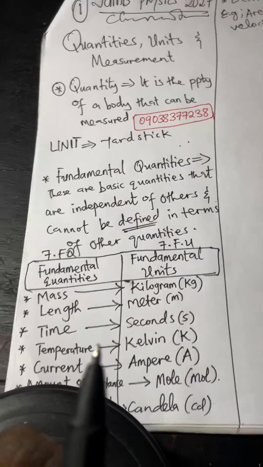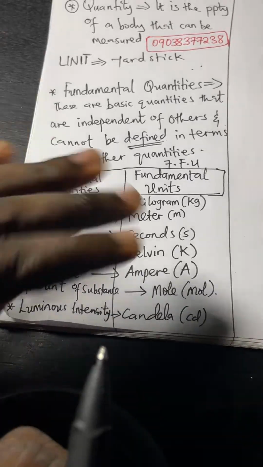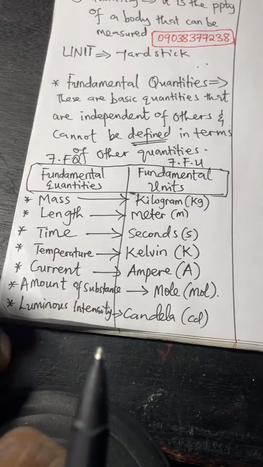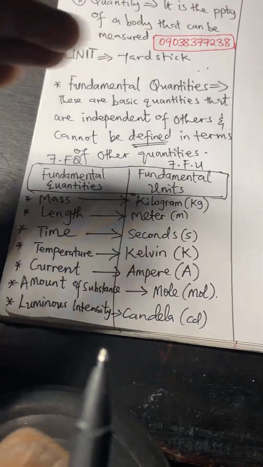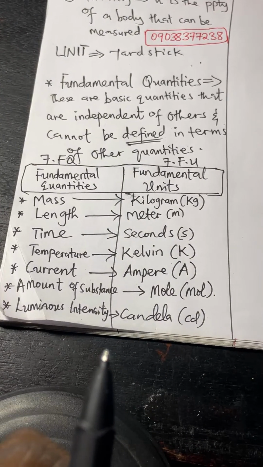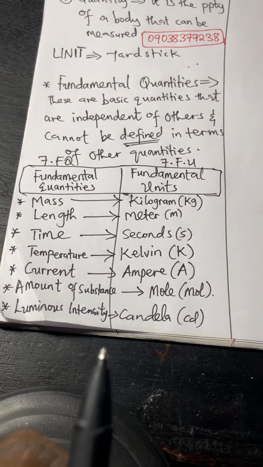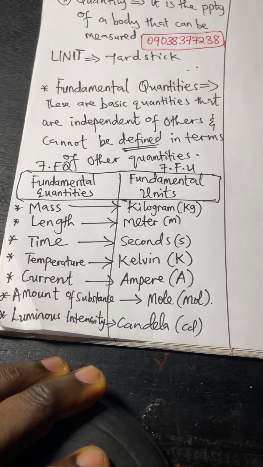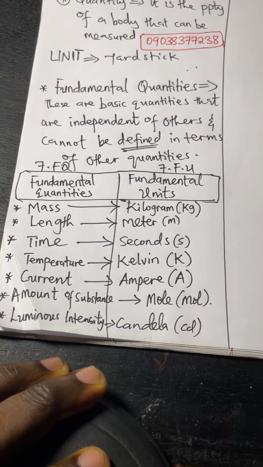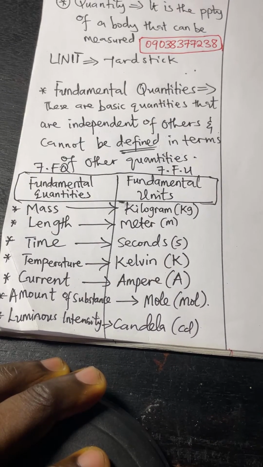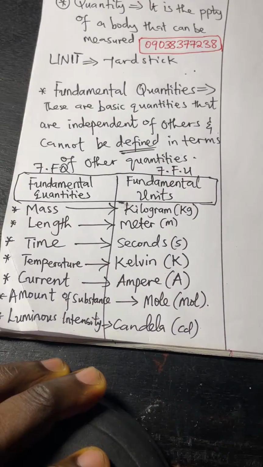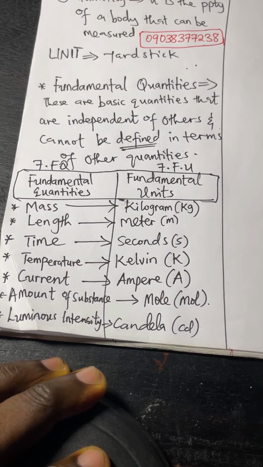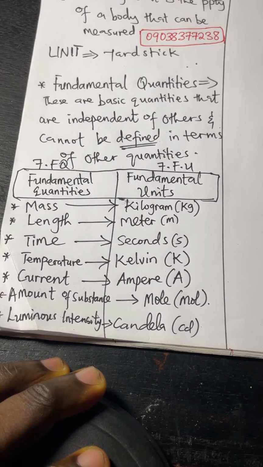I've not gone that far. Don't forget, I've explained over time that these are just 7 basic fundamental quantities that we have. And for those of you that need a reminder, we will always be coming live here on YouTube, usually at this time.